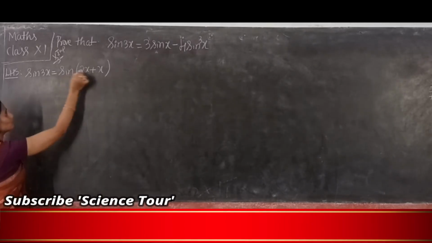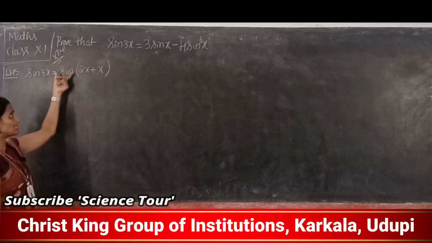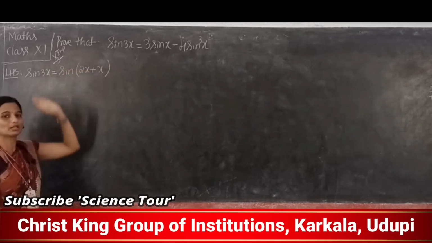Now which formula can you apply? Can you guess this? See the form, read it, then you can understand.